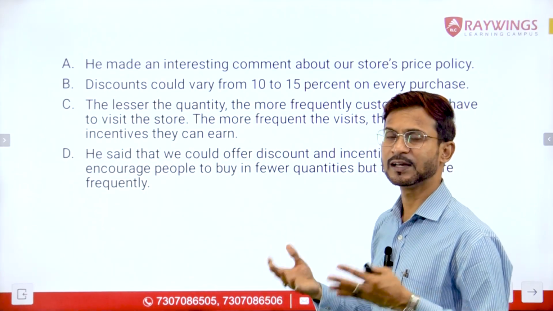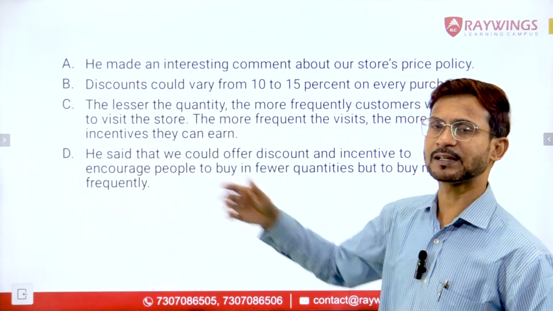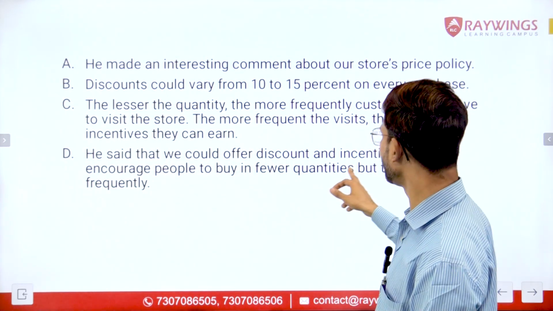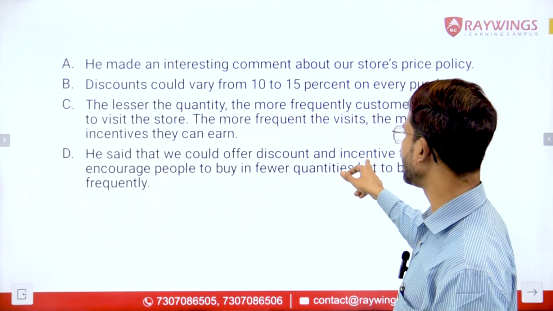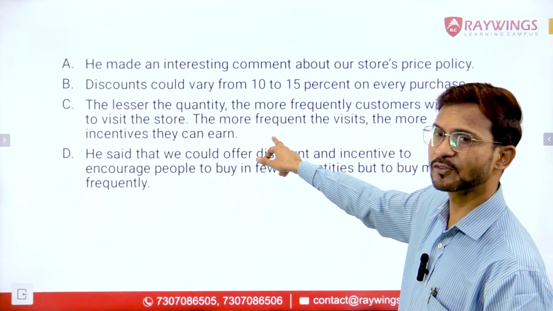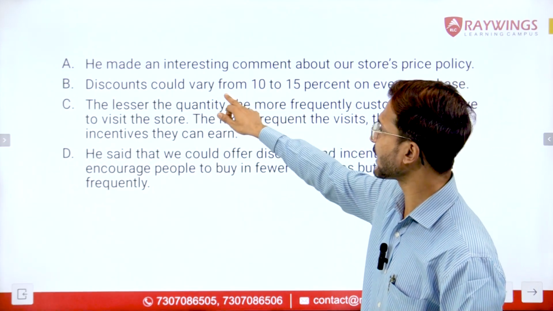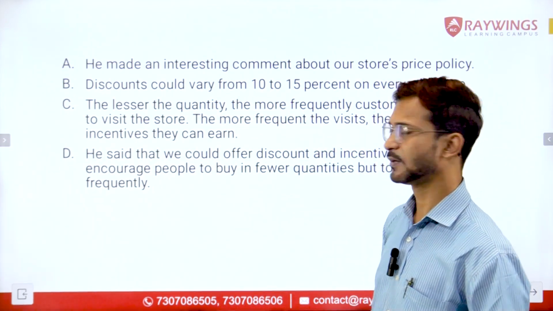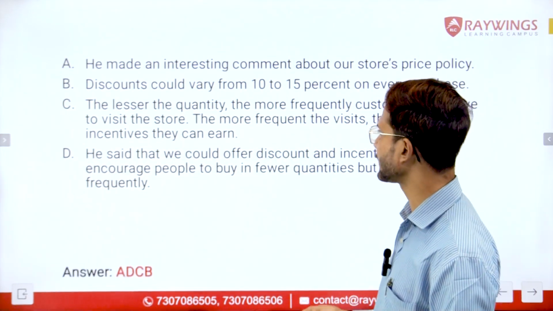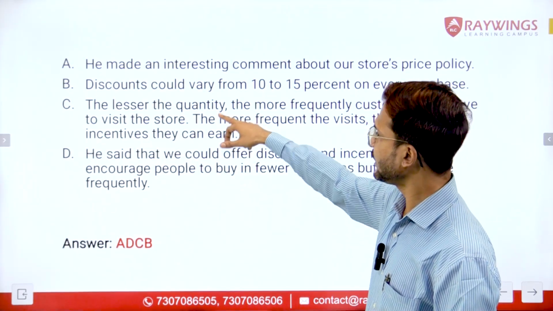It has been decided, as we have got the mandatory pairs. We are left with only B. Now it can only come at the closing position. And we could see one more thing out here. Here it was talking about discount and incentives. So incentives has been explained in sentence number C, but discount wasn't explained. So discount is actually explained in sentence number B. So sentence number B will be the closing statement. Let us have a look at the correct answer. The correct answer is A, D, C, B.